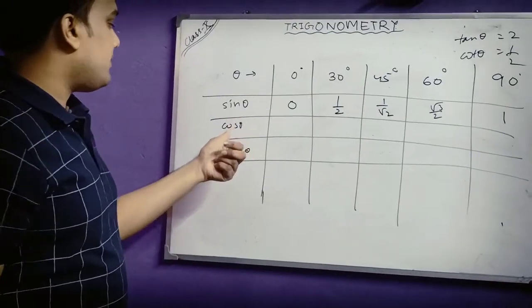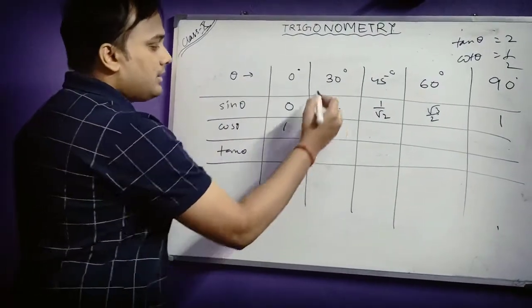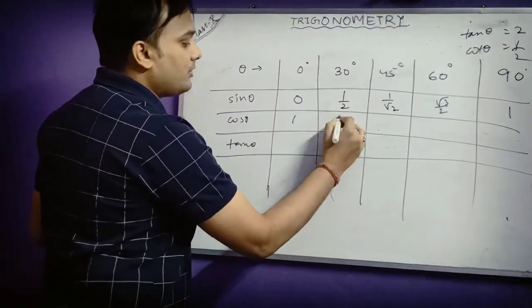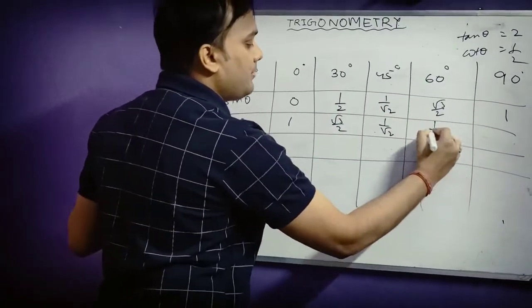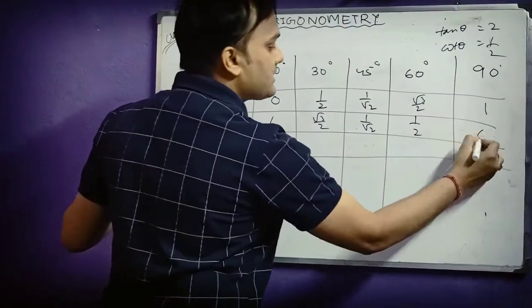Similarly, for cos: cos 0 degree is 1. Cos 30 degree is root 3 by 2. Cos 45 degree is 1 by root 2 only. Cos 60 is 1 by 2. And then cos 90 degree is 0.